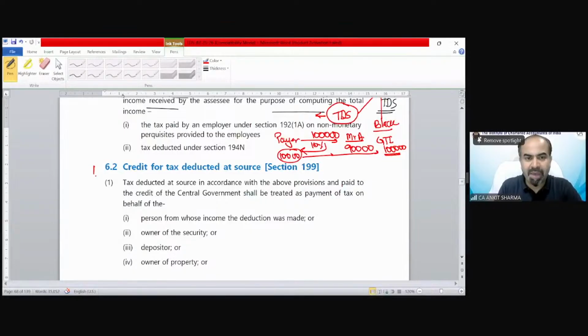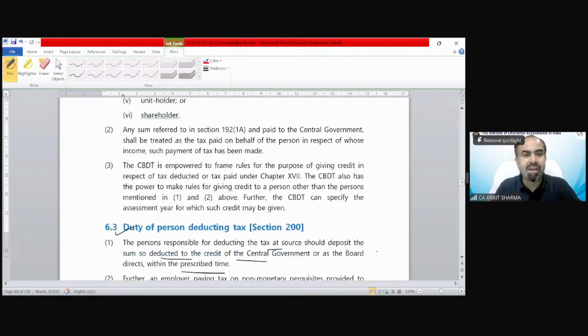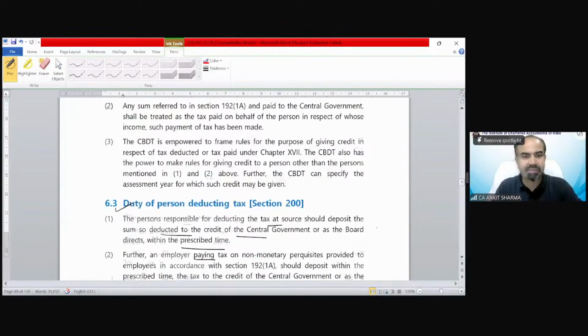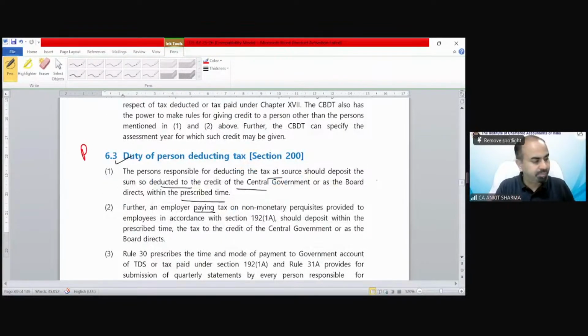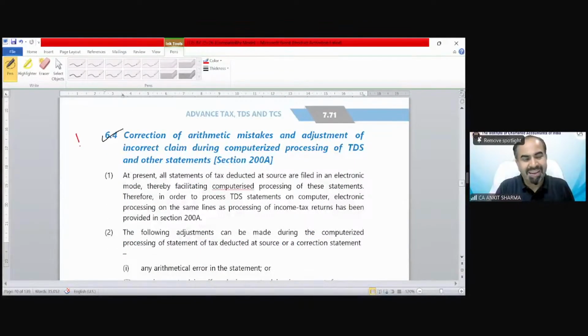Whatever tax you will pay, you will get the benefit of that tax at the time of filing of your return. Whatever would be your tax liability, your TDS is going to be deducted from your tax liability, just like ITC in case of GST. So a lot of things are for reading purpose. You can correct your mistake in TDS return.